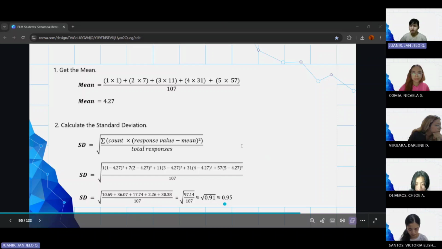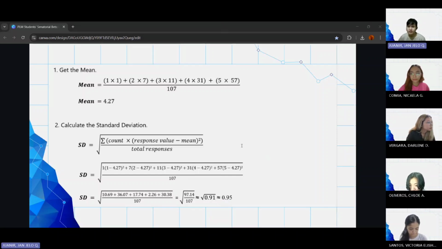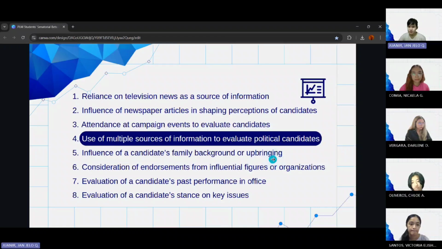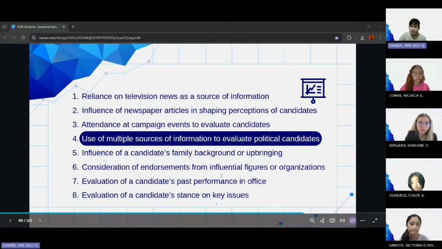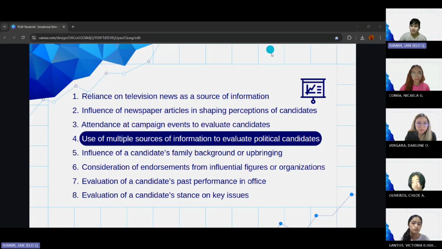So for the standard deviation, we have a mean of 4.27. The variance is 0.91 and the standard deviation is 0.95. We need to divide 0.95 by 4.27 and multiply it by 100%. The resulting coefficient of variation is 22.25%. Since it is below 30%, this indicates low to moderate variability, which signifies that the Haribons are quite similar with one another, who assess the senators based on the attendance at campaign events to evaluate candidates. We now proceed to the next basis, which is the use of multiple sources of information to evaluate political candidates.